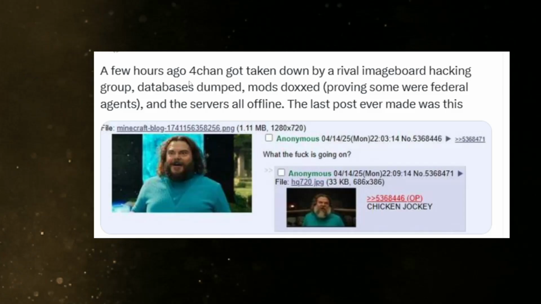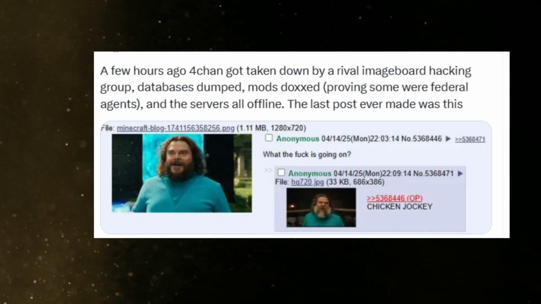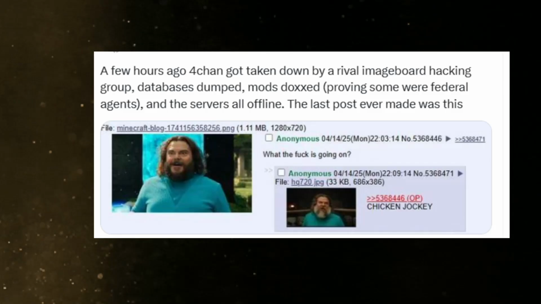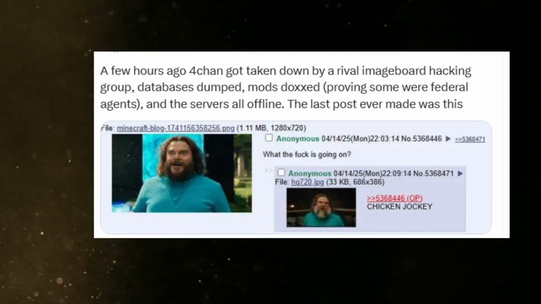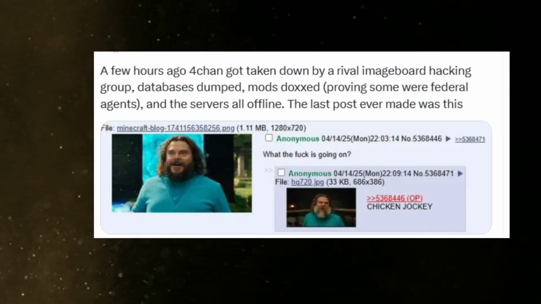Someone mentioned that a few hours ago, 4chan got taken down by a rival, as we mentioned. 4chan has been around for a very, very long time. People, especially the youth, the younger demographic, have used it for a while. It's become a meme within the whole space. And obviously, to hear that it's been taken down is sad in some quarters.